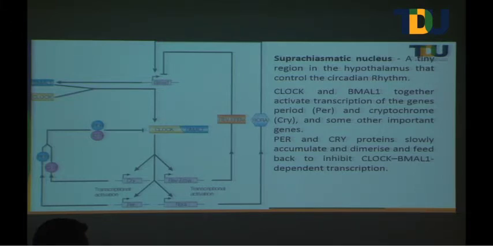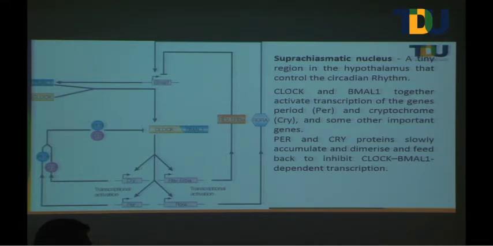So yeah, I just want to understand, when you said that it creates a loop, then what happens in the case of people who have insomnia? And why is this not happening? Yeah, I am not going into that detail because that is the disruption. Insomnia is the disruption of biological rhythm. In one way, we can explain that. That is what I am trying to say, that molecular mechanism. They have explained one of the important molecular mechanisms, but there are so many other things to be explained. For example, insomnia: you can have insomnia because of so many things. It can be stress, it can be drug addiction, it can be some other cause. So that's what I'm trying to say.